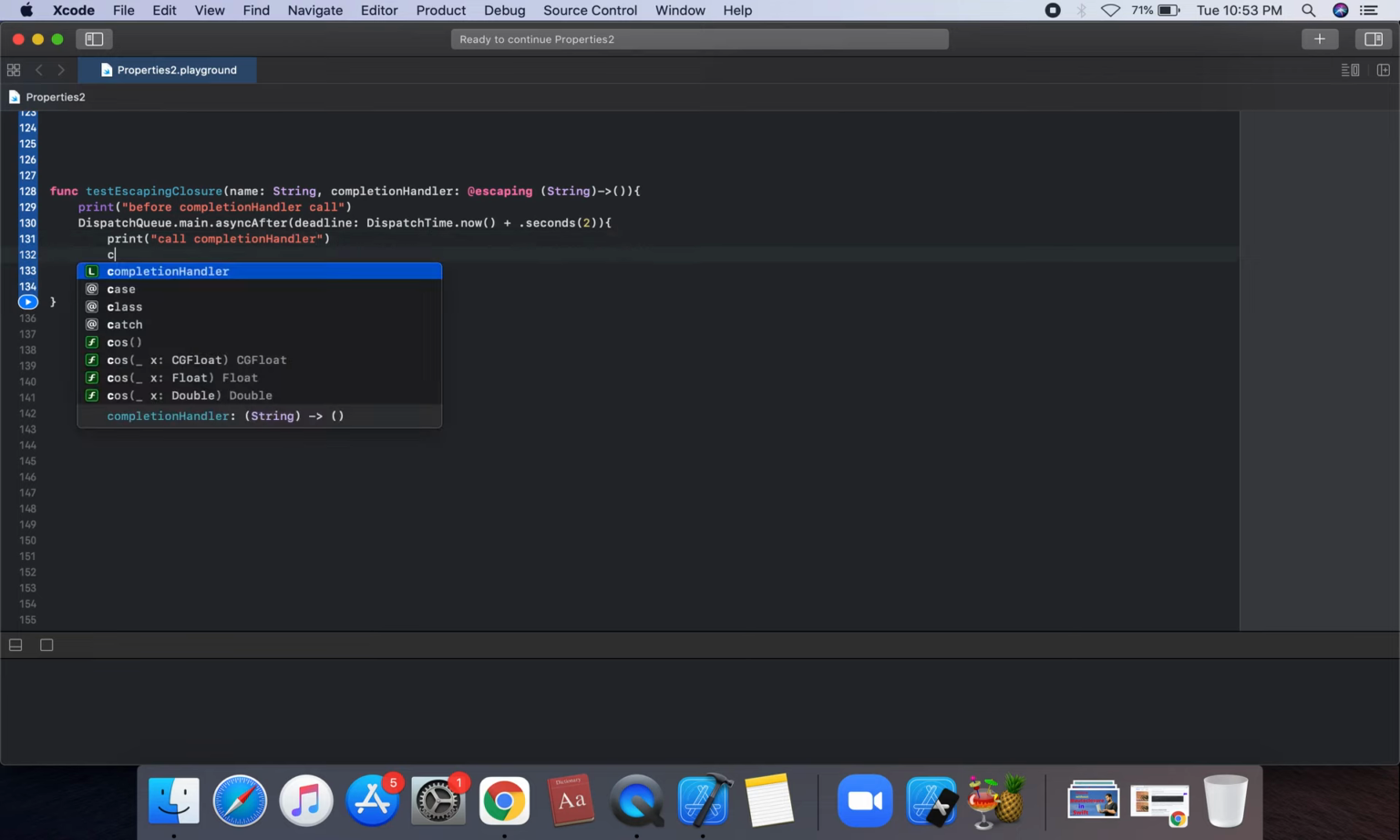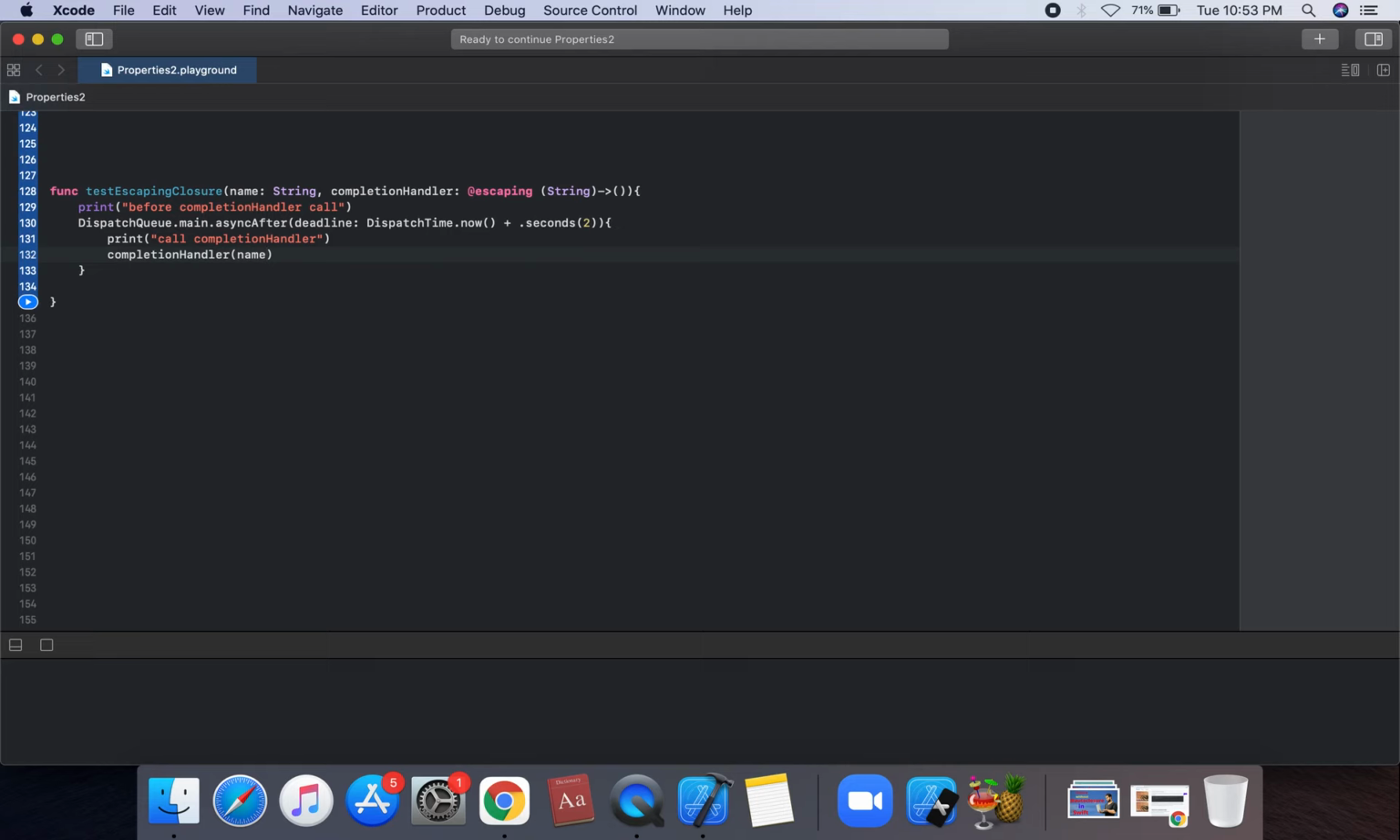So we call the completion handler, which has an argument type, and we assign the name as the argument. And we can create another print statement, print "after calling completion handler". After calling the completion handler, we use a print statement, and the function returns, but it's not returning a value, an empty return value.